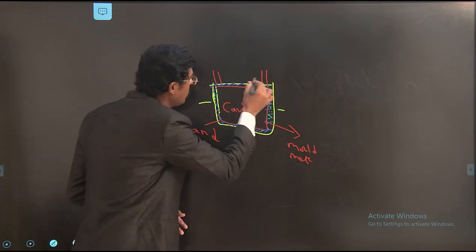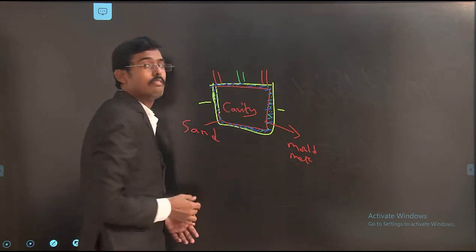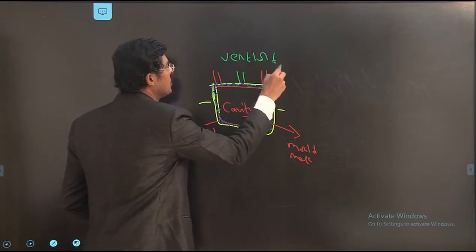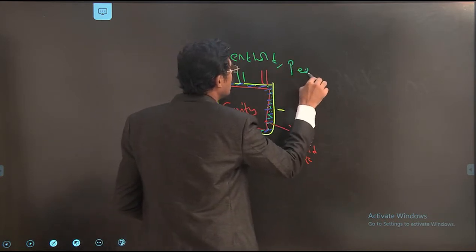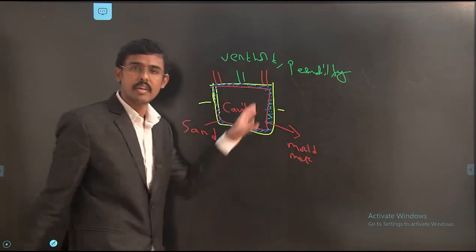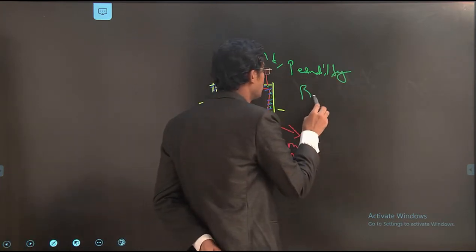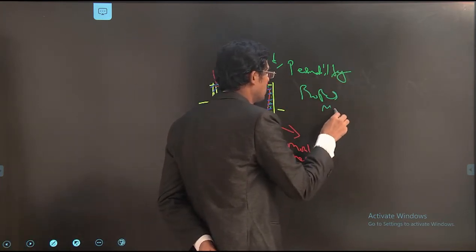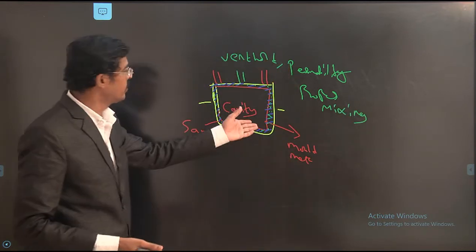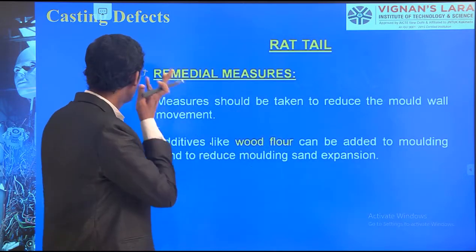We should give a vent hole properly. Then permeability. These all things we should maintain, proper mixing. If we are giving all these things, this will not happen. So how can we do remedies?